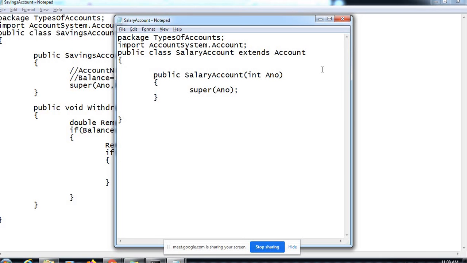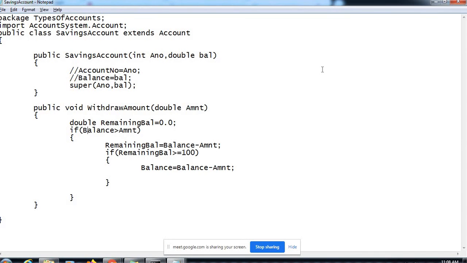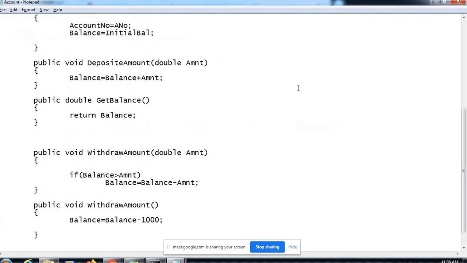Now that very important capability we have missed from the implementation here. This close account is something which is common for any account. Whatever account you open, current account, savings account, salary account, you should be able to close it, isn't it? You need to have that capability there.